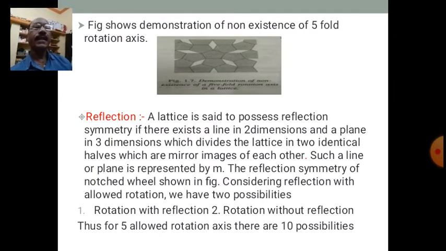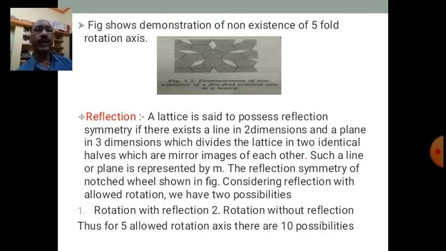The figure shows the demonstration of non-existence of 5-fold rotation axis. In the figure, what we see is that there are pentagons which possess a 5-fold symmetry. So, if you arrange these pentagons side by side, there come some gaps which are shown by some parallelograms. So, we cannot occupy a complete space with the help of pentagons.